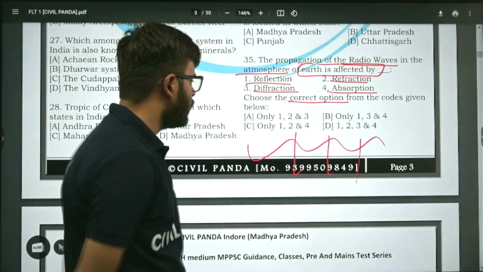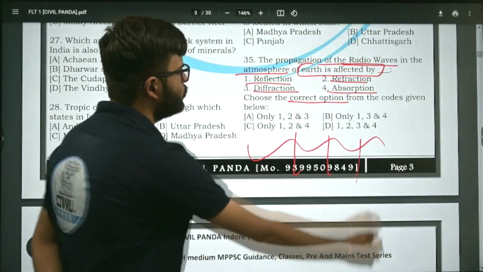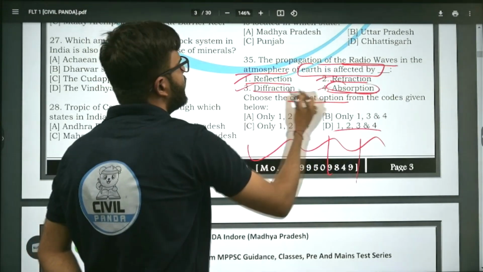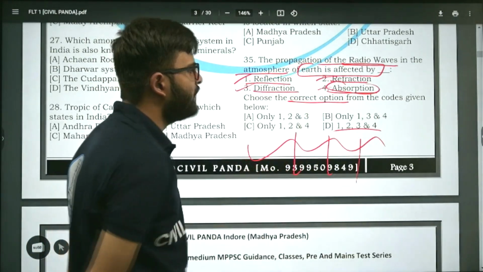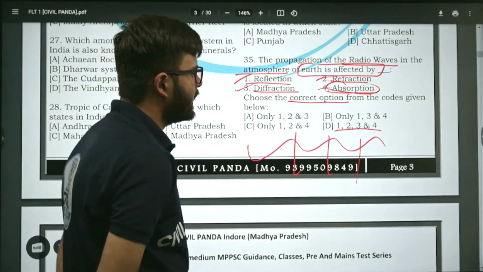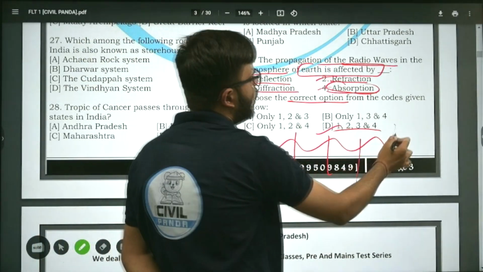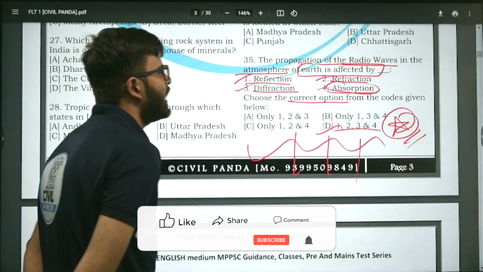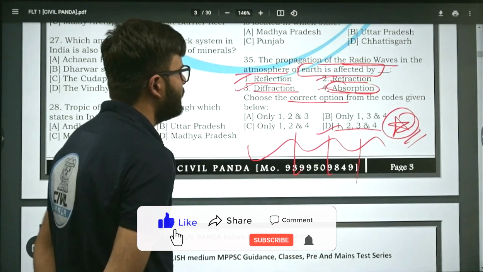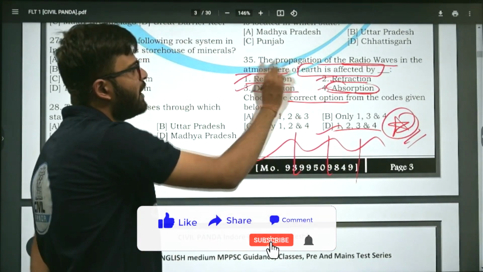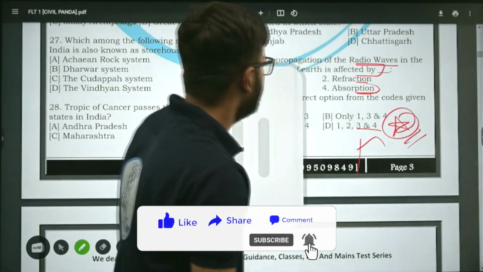Only 1, 3 and 4, only 1, 2, 4, or 1, 2, 3, 4: does everything affect it, or does absorption not affect it, or does diffraction not affect it, only reflection and refraction? What is the right answer? The correct answer is option D. Yes, all of them affect the propagation of radio waves: reflection, refraction, refractive index when the medium changes, diffraction of light, absorption. All of them affect the propagation of radio waves.